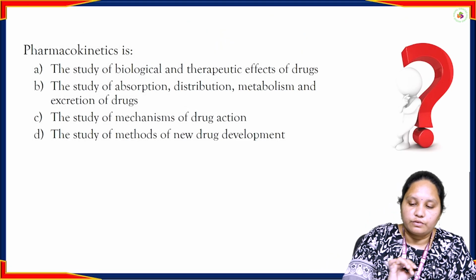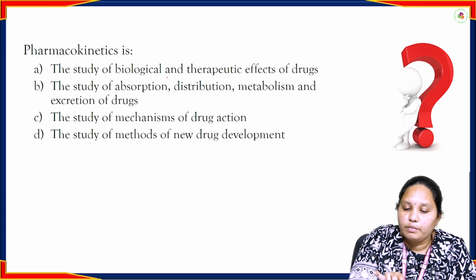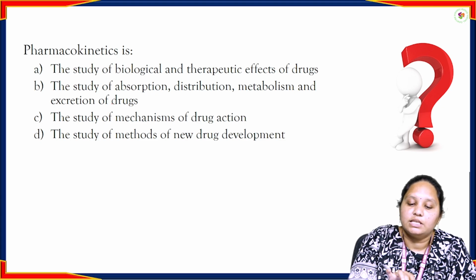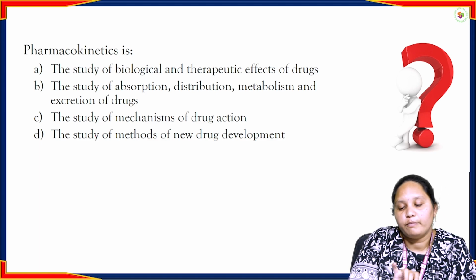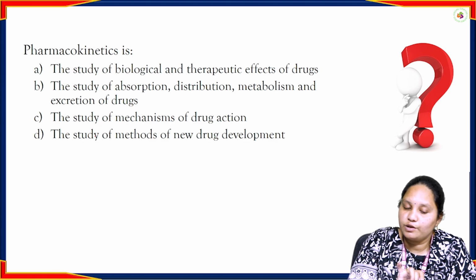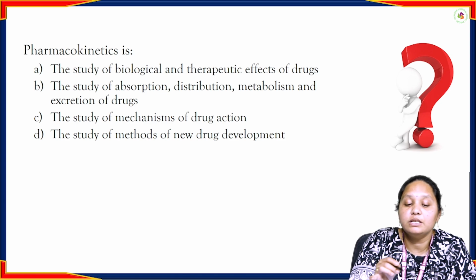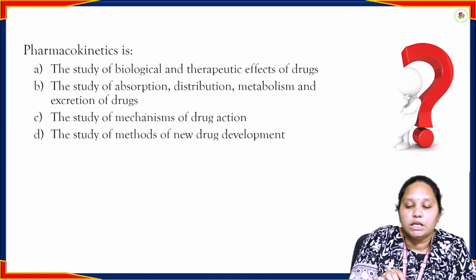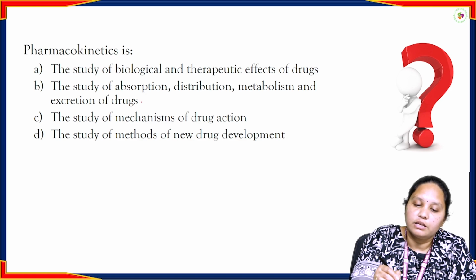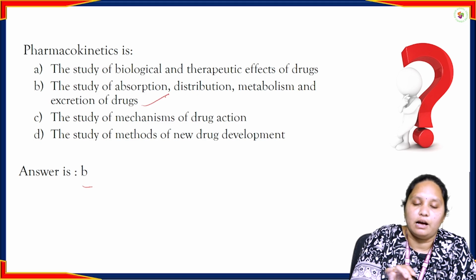We'll see this question once. Pharmacokinetics means what? The study of the biological and therapeutic effect, or the study of absorption, distribution, metabolism and excretion of drug, or the study of metabolism and mechanism of action of drug, or the study of methods of new drug development. Which one is correct? As per our discussion till now, the study of absorption, distribution, metabolism and excretion of drug is called pharmacokinetics. Let's see the answer. The answer is B.